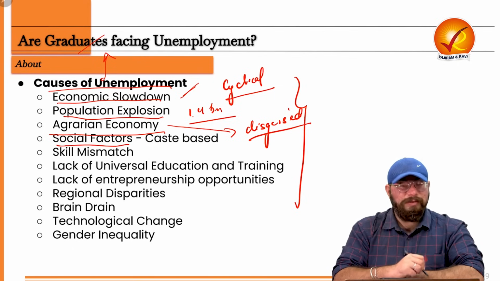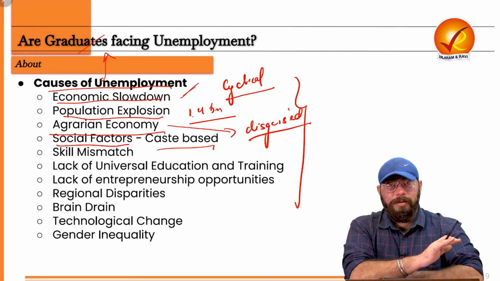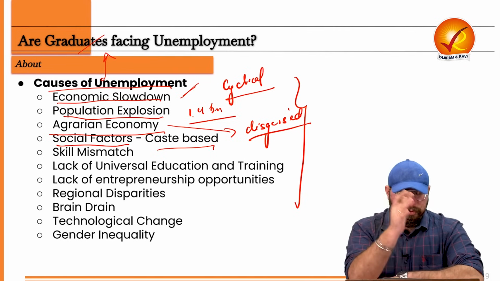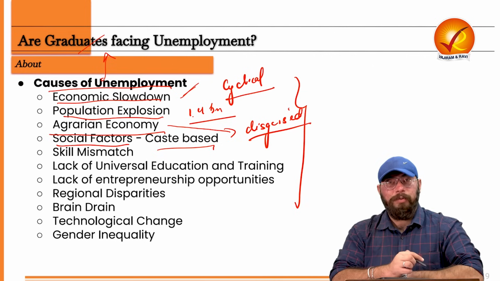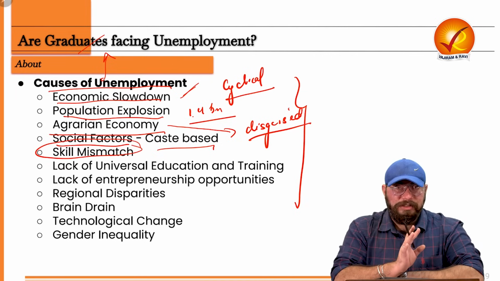Now, there are a variety of social factors as well, caste-based factors, right? Especially in the rural areas I'm talking about. In rural areas and backward areas of a country, these social factors also play a very crucial role in people not getting employment. But the biggest factor which I consider is the skill mismatch.